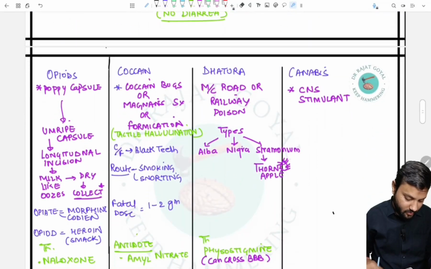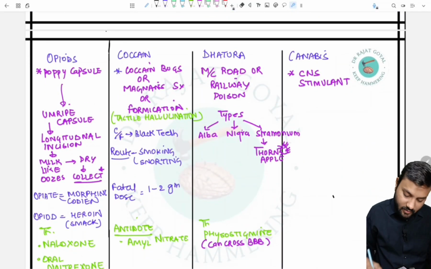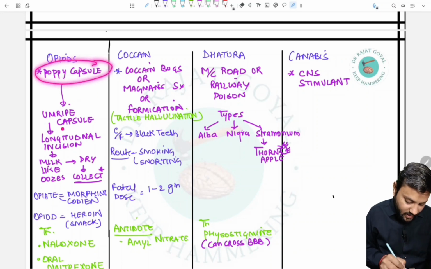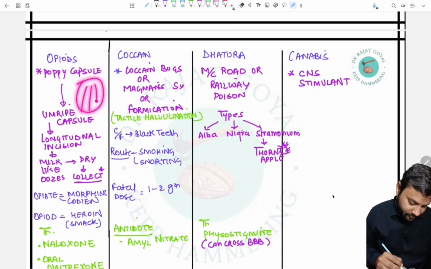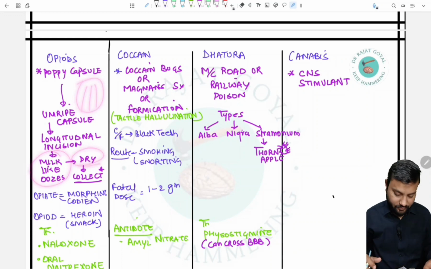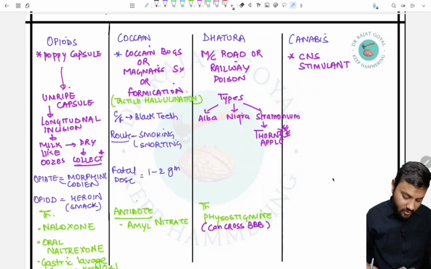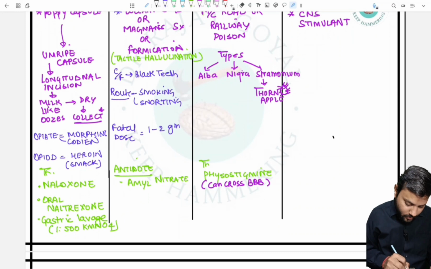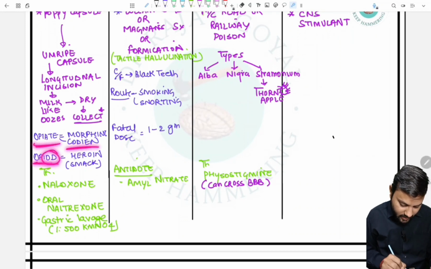Now we will talk about the other things of them. In the opiate, as we have seen, the poppy capsule is there, which is the unripe capsule. We have to make longitudinal incisions in them, and when the milk oozes out and dries, we collect it for making morphine, afim, etc. So opiates are morphine and codeine, and opioids are heroin.